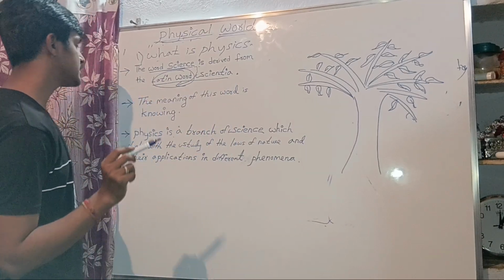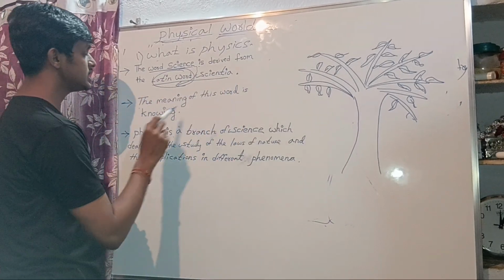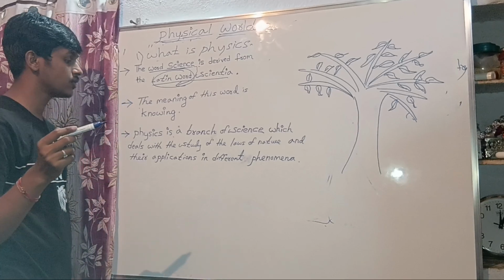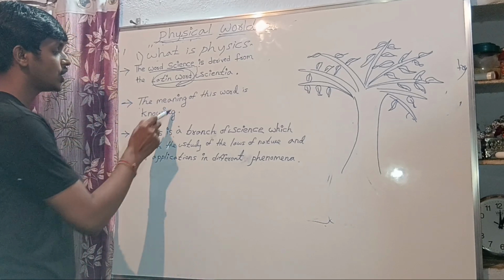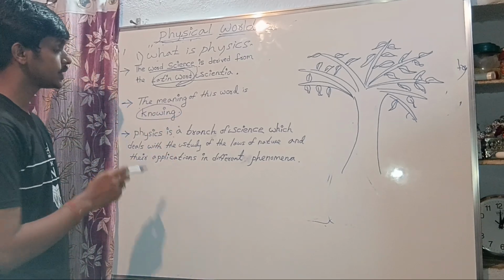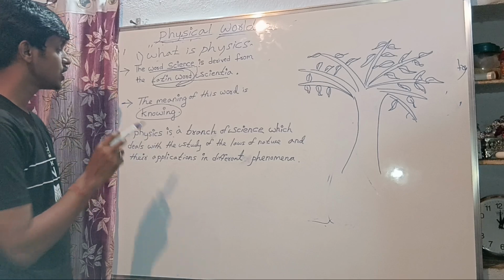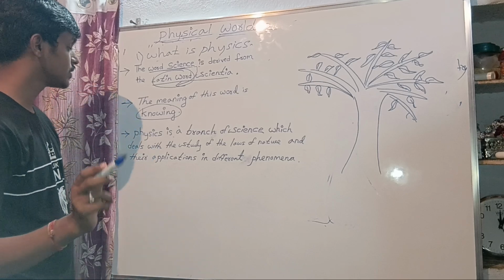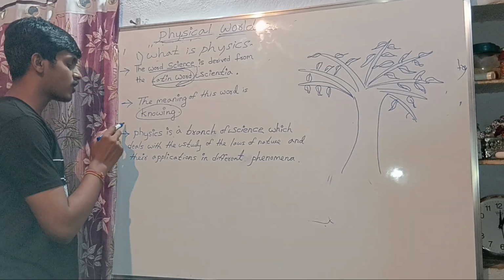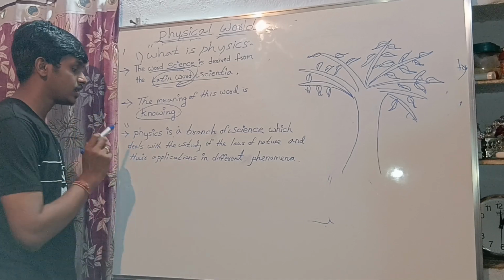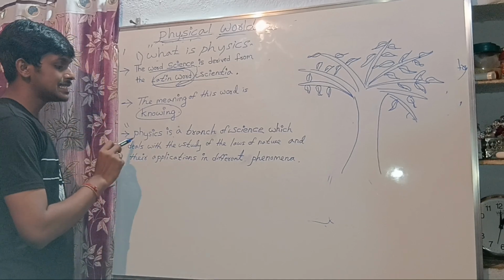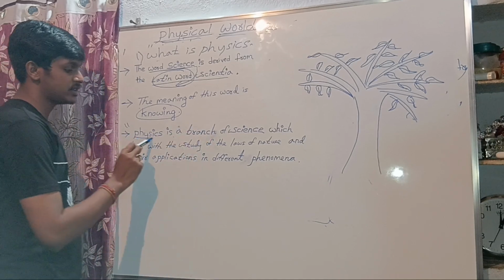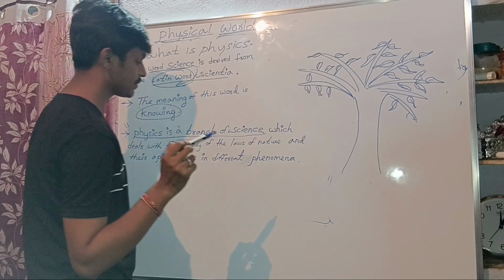And the second point is, the meaning of this word is knowing or knowledge. The meaning of the word scientia is knowing or knowledge. The main answer starts from this line. Third point: physics is a branch of science.